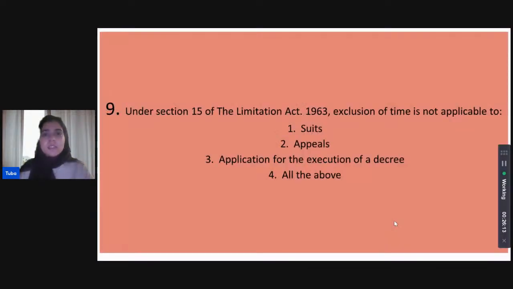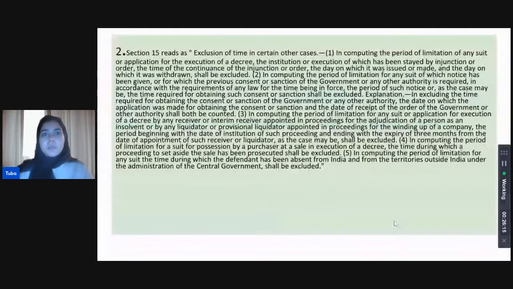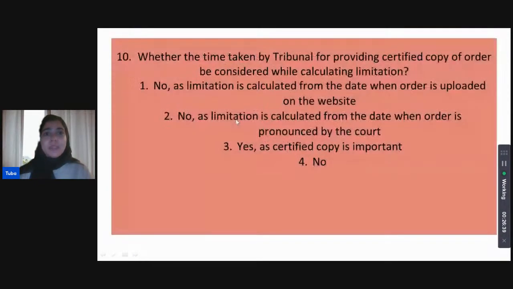Again, this is dealing with appeals. We answered with appeals. Yes, so Ankita is correct, right? So as we can see, just a moment, let me scroll. So as we can see, suits, again, you go to point number 3. It involves application for execution of decree. It as well is included.